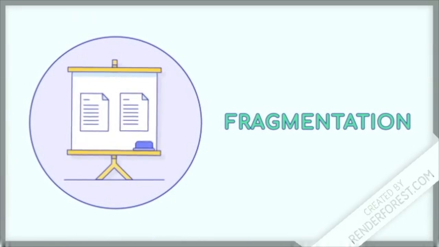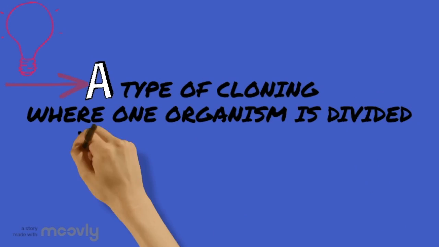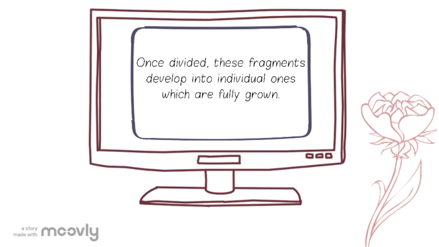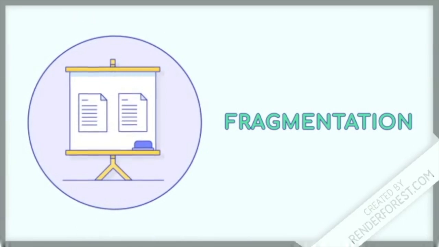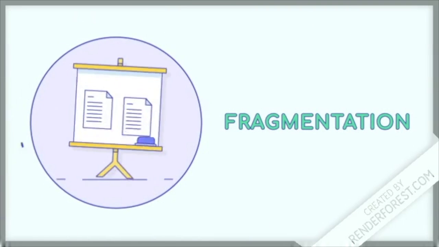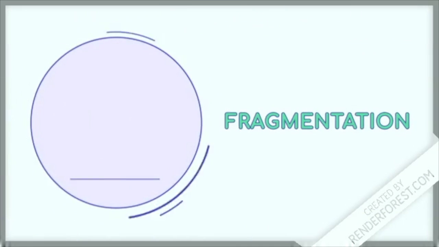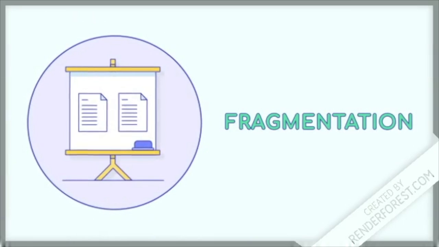Fragmentation. As the name is quite self-explanatory, it is a type of cloning where one organism is divided into minor fragments. Once divided, these fragments develop into individual ones which are fully grown. Fragmentation, also known as a splitting method of reproduction, is seen in many organisms such as cyanobacteria, fungi, many plants, and also in animals including flatworms, sponges, some annelid worms, and sea stars.